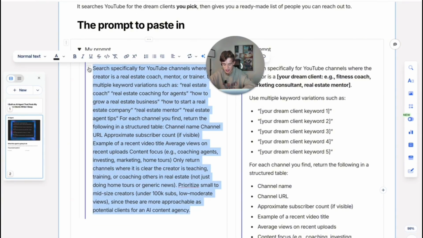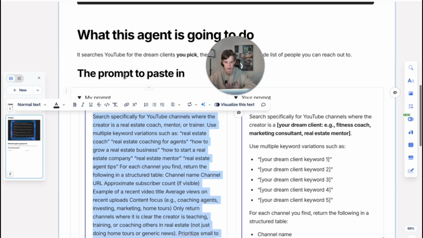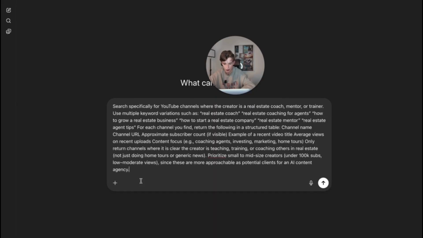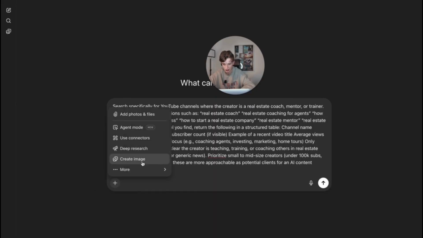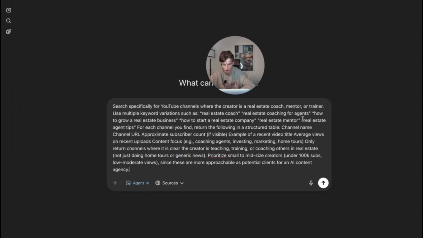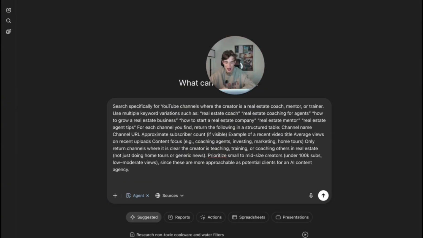So let's go ahead and paste this and then navigate to ChatGPT. Okay, perfect. I'm now on it. Simply all we're going to do here is click the plus sign, and then we're going to navigate over to agent mode. What I'm actually going to add, because otherwise the agent's literally just going to be in a never-ending loop, is make sure to do this for no longer